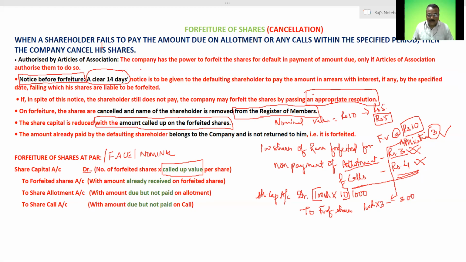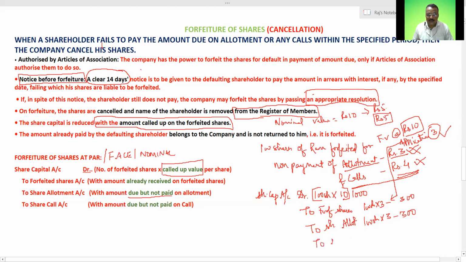Then, coming to the second part, the money that I have not received, due but not paid. That is share allotment. Share allotment is how much? 100 shares into 3, that is also 300. Thereafter, that fellow has not paid the call money as well.